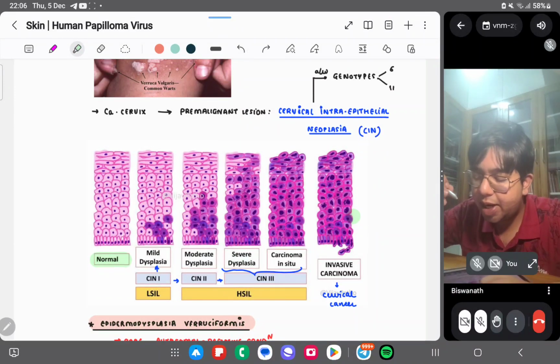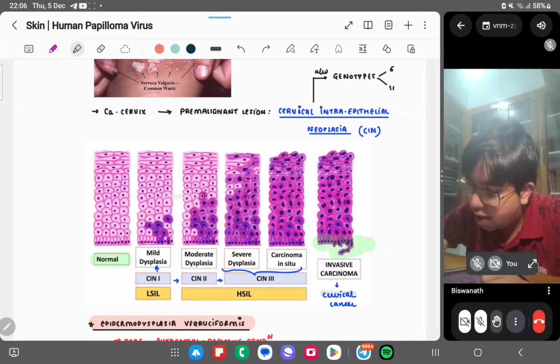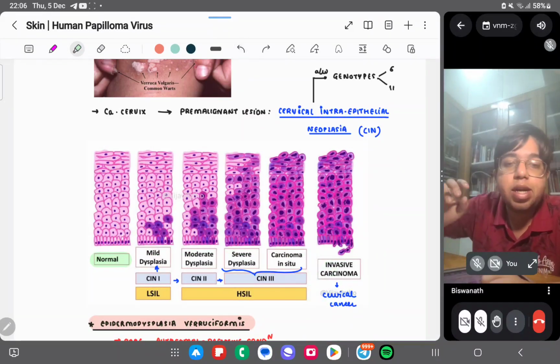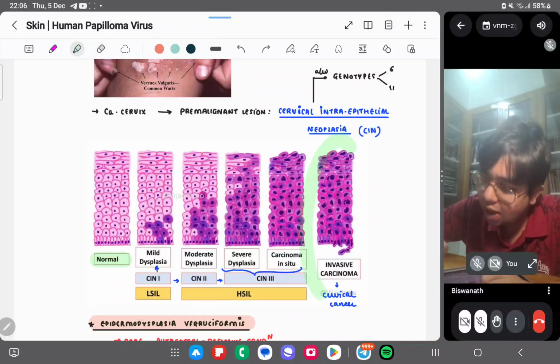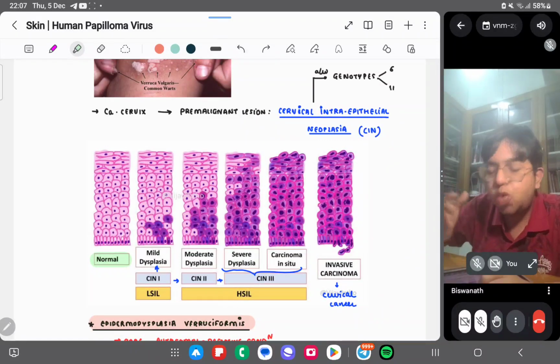And this is the invasive carcinoma. In the earlier stage the basement membrane hasn't been invaded, but here the basement membrane is invaded and it is causing the cervical cancer. This condition is the cancer. These all are precancerous conditions up to CIS.